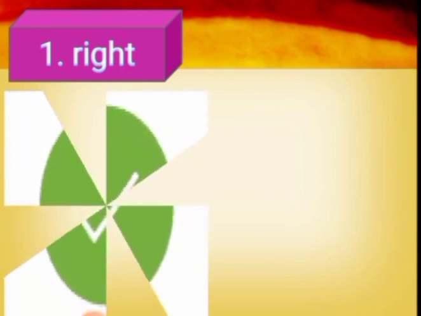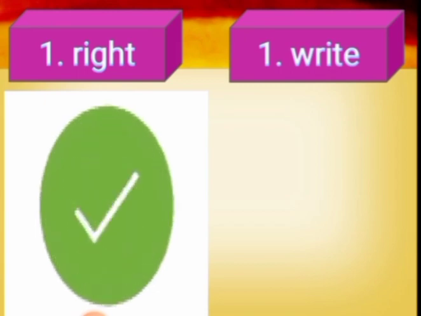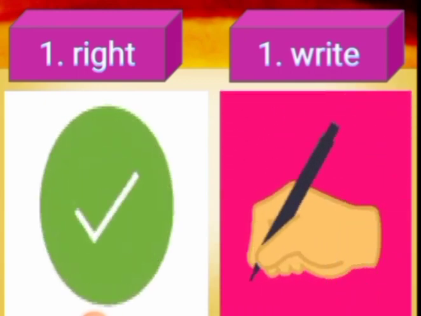Our next word is right. It means correct. And our second word is also right. It means to write something. Both the words have different spellings, but what is the similarity? The similarity is in their pronunciation. Their pronunciation is the same. So these words are also called homophones.